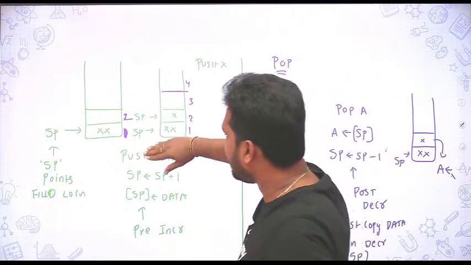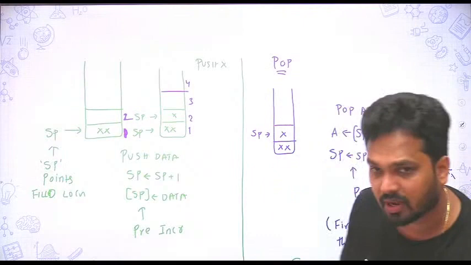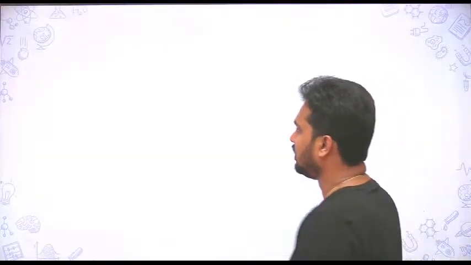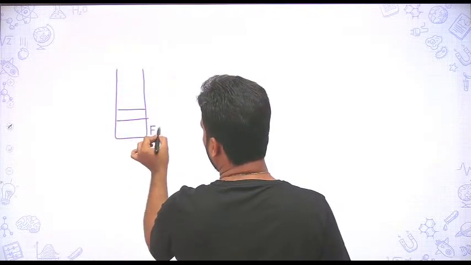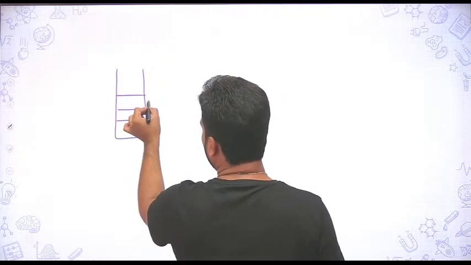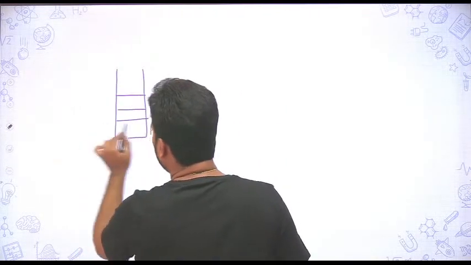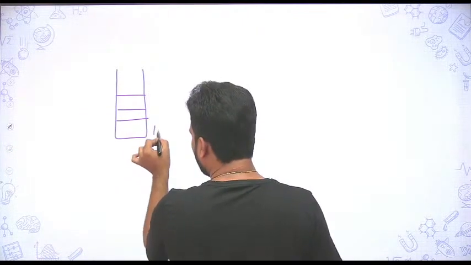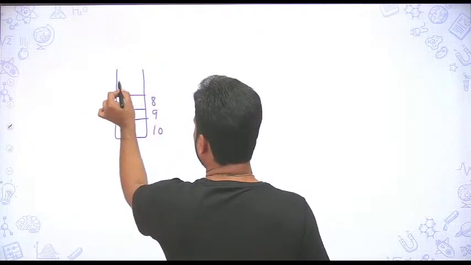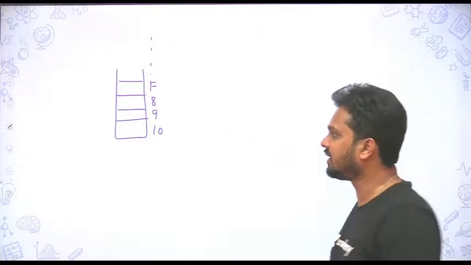Instead of going from low to high, that is lower address to higher address, you can go from higher address to lower address also. In this case, suppose you are at the F location, E location, then it is hexadecimal I am writing. If you want, you will be confused, let me have decimal location. This is 10, 9, 8, 7, like this. Okay guys, so now see here carefully.